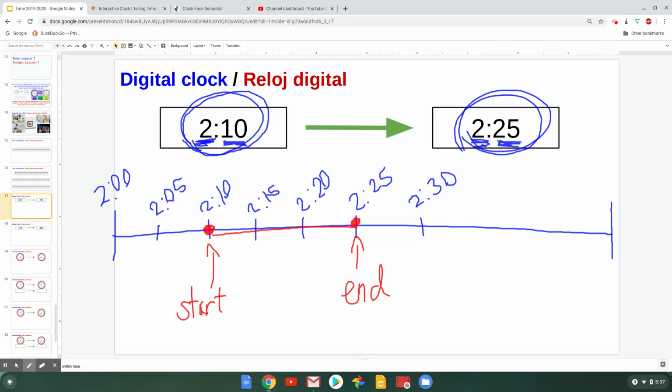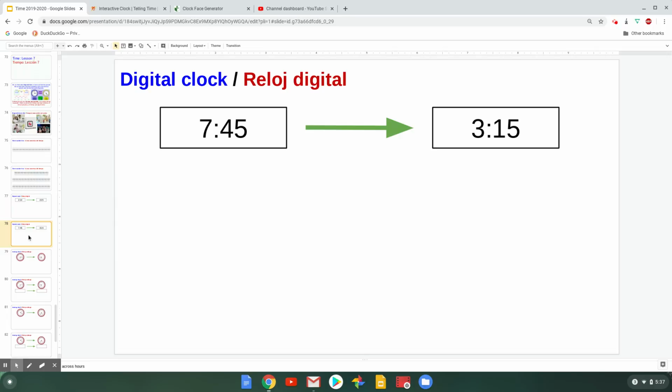So we'll start at 2:10 and skip count with me. 5 minutes, 10 minutes, 15 minutes. Great. So now I know that 15 minutes have gone by. 15 minutes have elapsed in between 2:10 and 2:25. Let's try another one. So now we have a start time of 7:45, and an end time of 3:15.